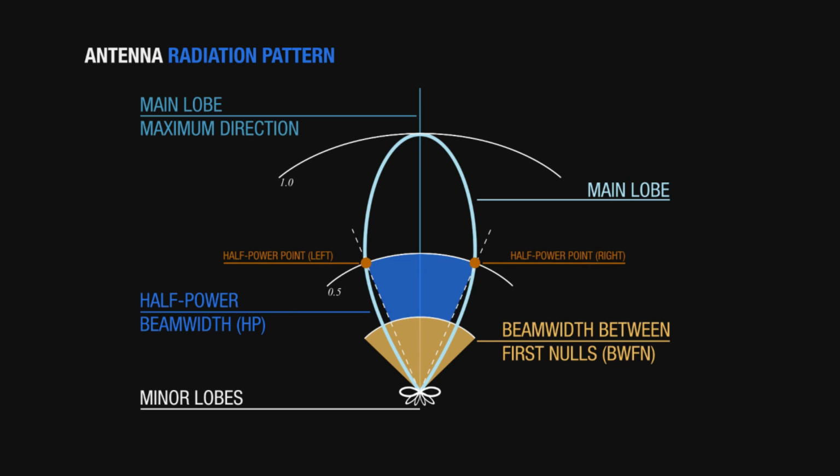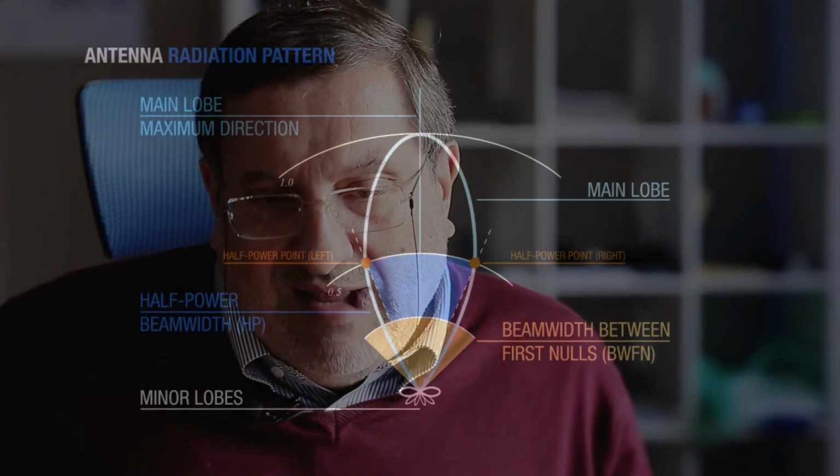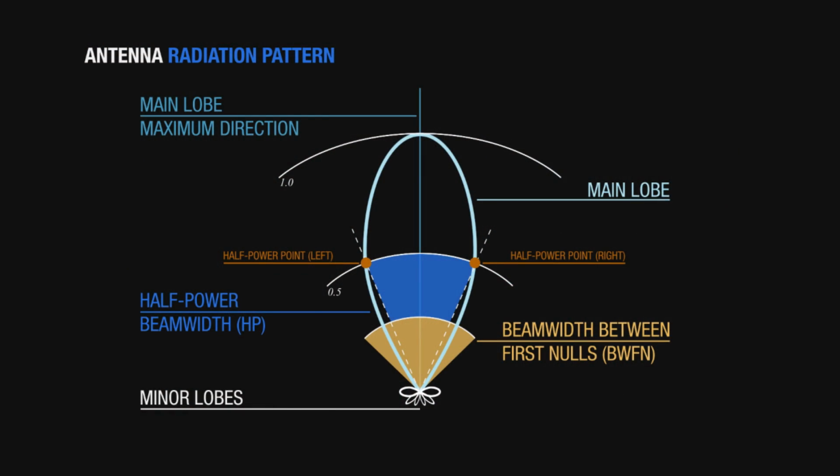Then we can define another two important points in the lobe. This is in a two-dimensional view. These points are the points where the power density is half of the value you get at the maximum of the lobe. Those two points, right and left, are the so-called half power points. The angular distance between these two half power points defines the so-called half power beamwidth of the antenna. This is a very important value in an antenna.